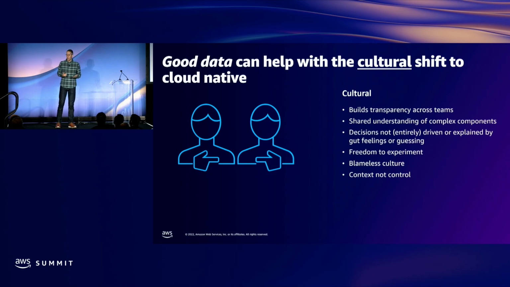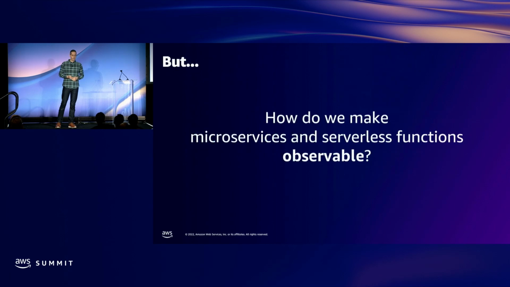And one of the other important points is that the decisions between these teams get to be driven by real data and not gut feelings. So we understand the value of observability, how instrumentation can help us get good data, and especially with the complexity of cloud native systems and microservice architectures.